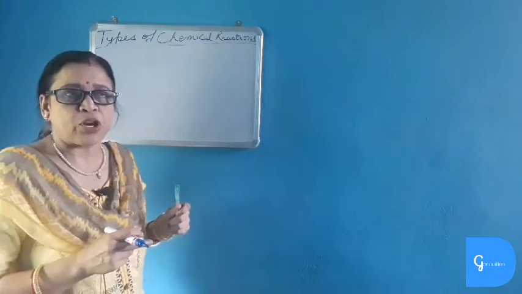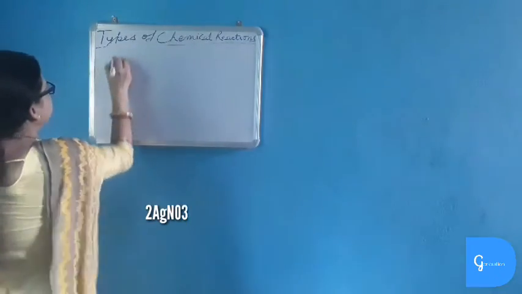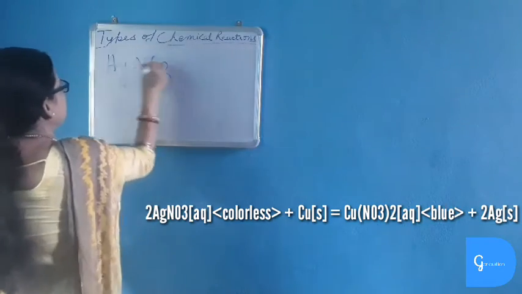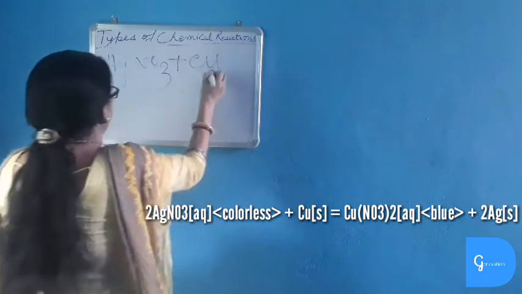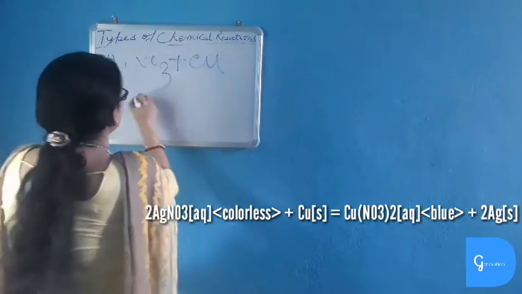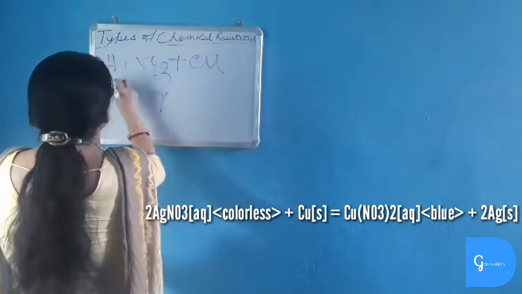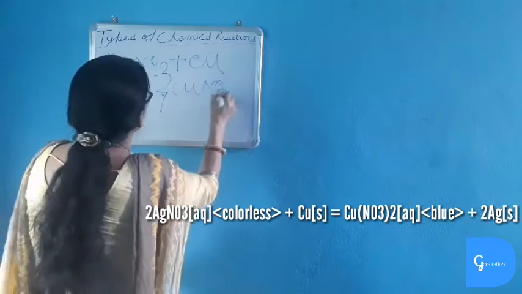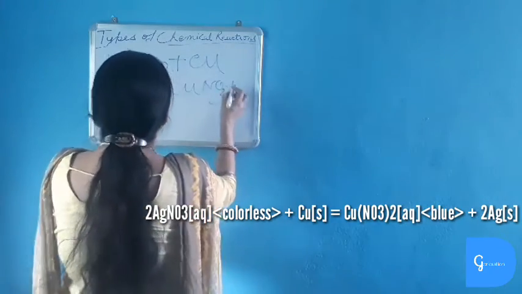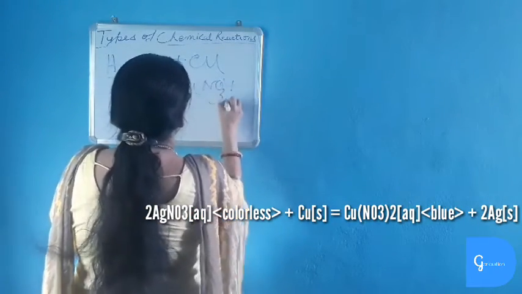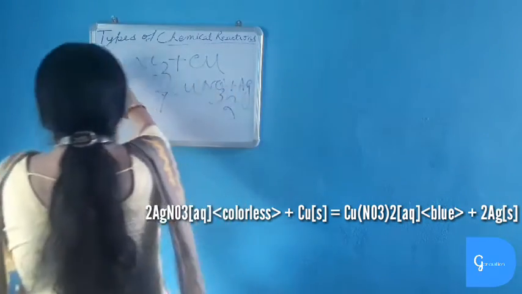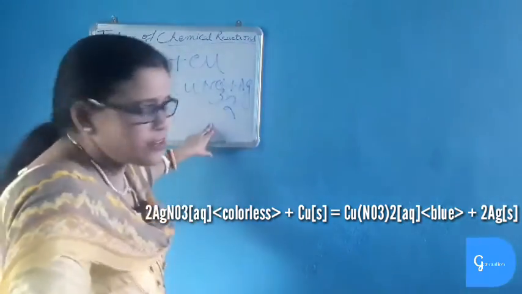Now another example of displacement reaction is when silver nitrate reacts with copper. Copper is more reactive than silver. So what happens? Silver nitrate is colorless. The copper nitrate forms, plus white, grayish white silver is deposited. So this is also a displacement reaction.